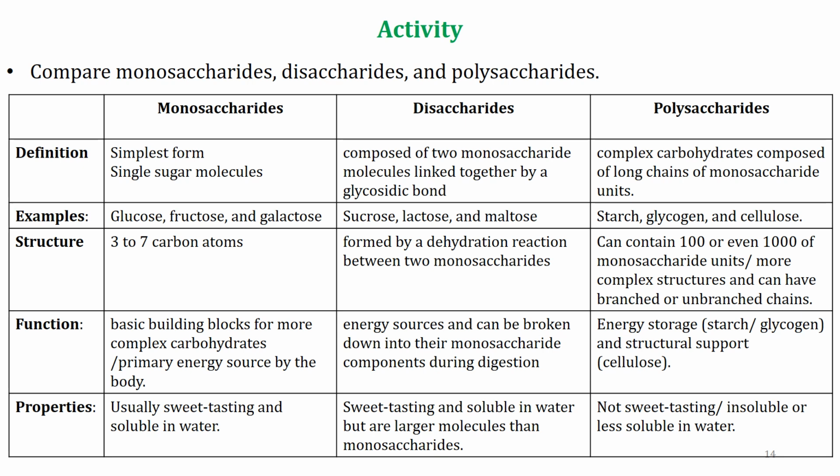Disaccharides, also energy source and broken down into monosaccharides during digestion. Polysaccharides, energy storage and structural support. Properties of monosaccharides: sweet, soluble in water. Disaccharides also sweet and soluble in water. Polysaccharides, not sweet, less soluble in water.